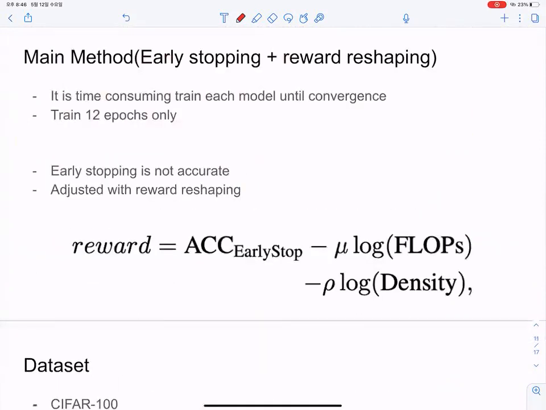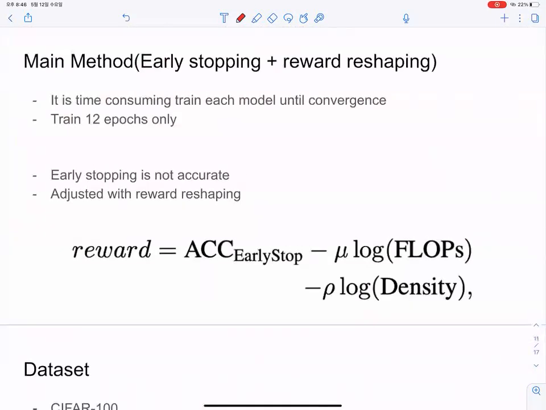Also, it is time-consuming to train the model every time until convergence. So the authors use early stopping and train the models for only 12 epochs. This may lead to an inaccurate evaluation, so they reshape the rewards. Specifically, they penalize the rewards if the FLOPs and the density of a model are too large. Here, FLOPs means the computational cost of the architecture.